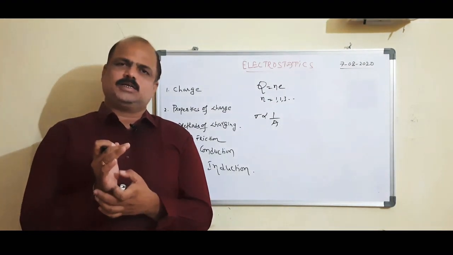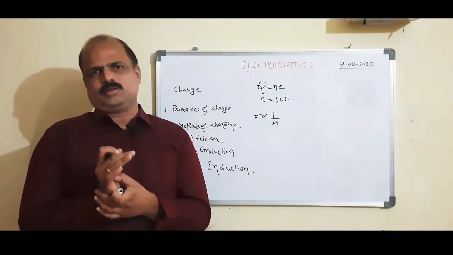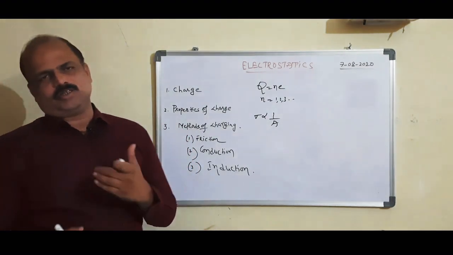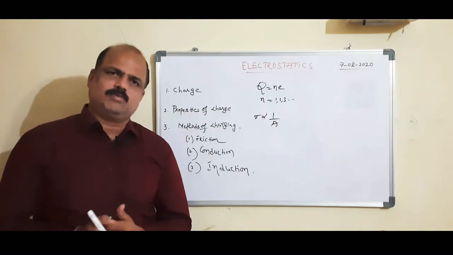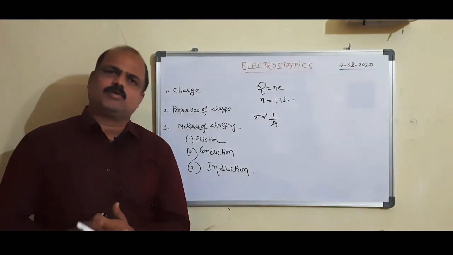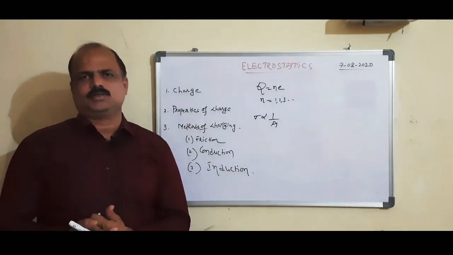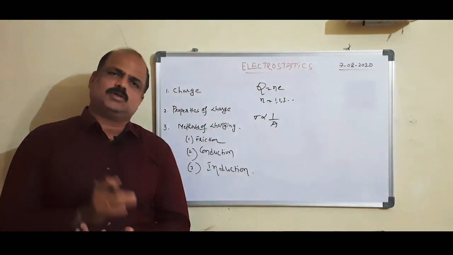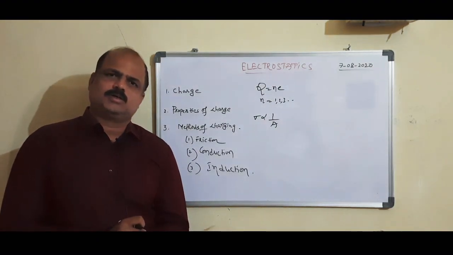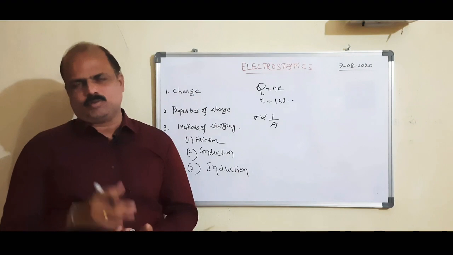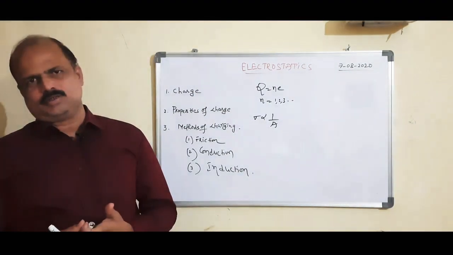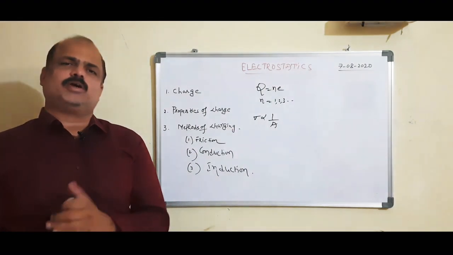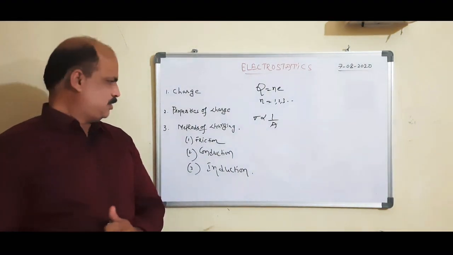The body which loses electrons has less mass, and the body which gains electrons has more mass. That means mass is transferred from one body to another body.